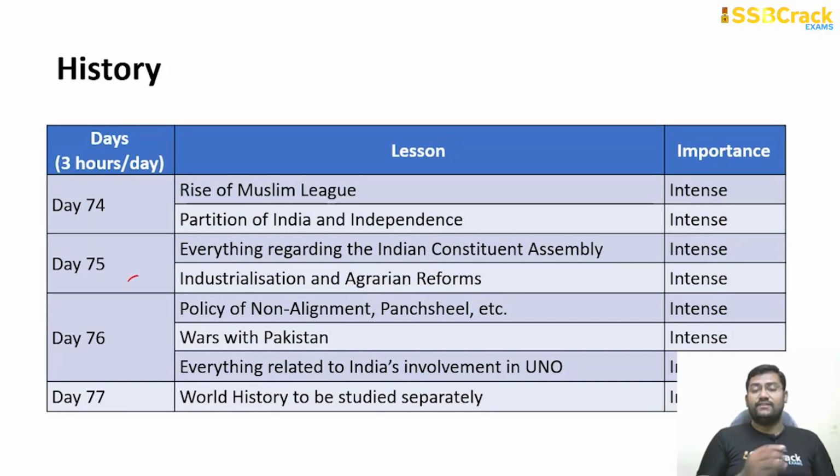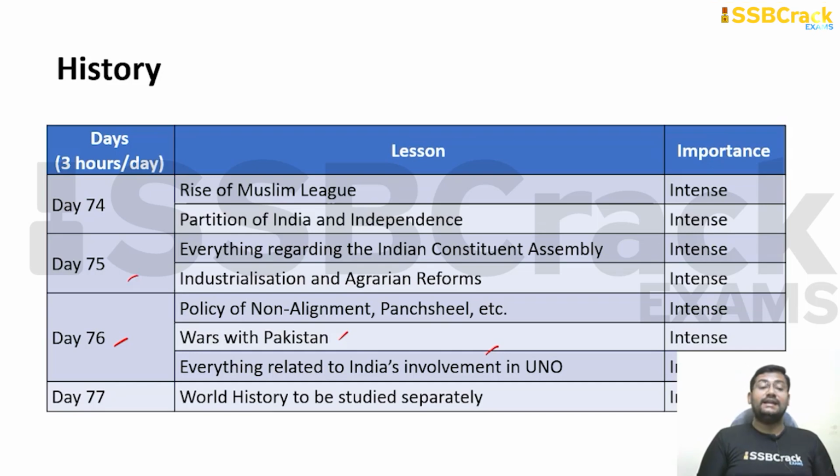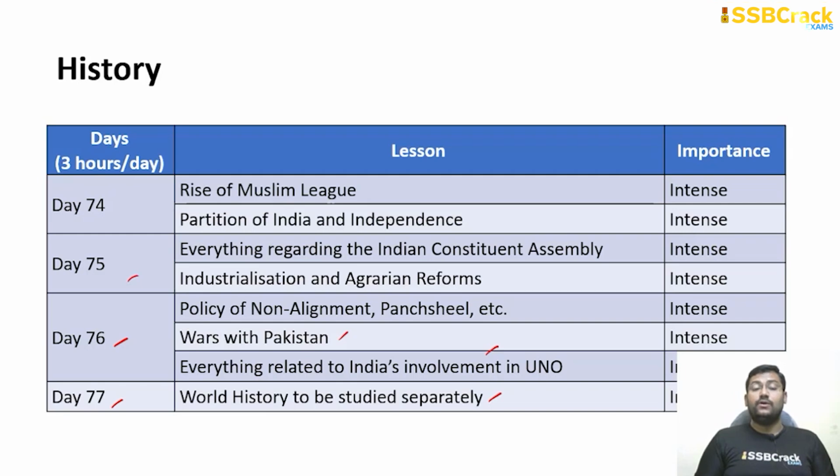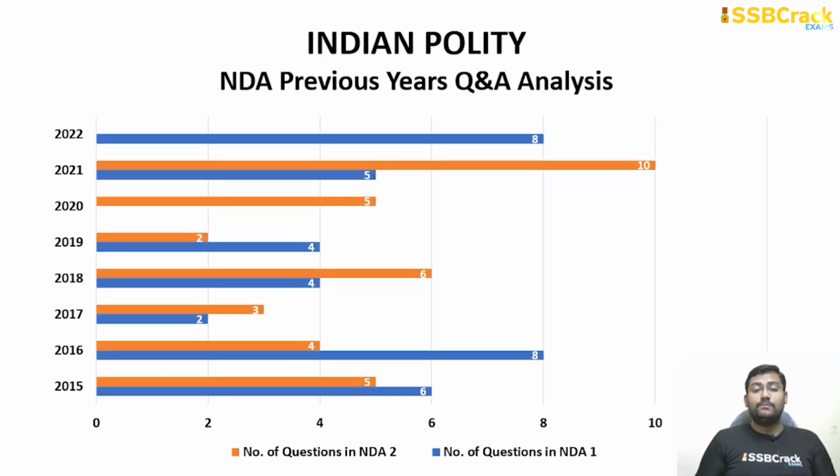Day 75, everything regarding the Indian Constituent Assembly, industrialization and agrarian reforms. Day 76, policy of non-alignment, Panchashil, etc., wars with Pakistan, China, etc., everything related to India's involvement and the kind of relationship which we have with UNO. And day 77, important one, world history has to be studied separately for NDA. Questions from world history are also asked. So that will be a wrap up for history.